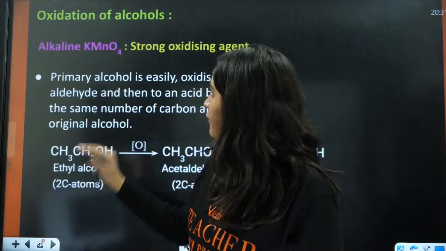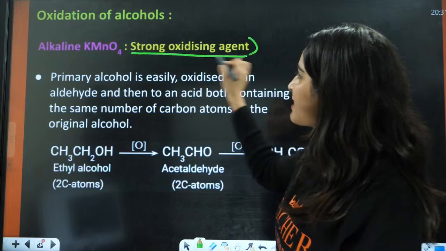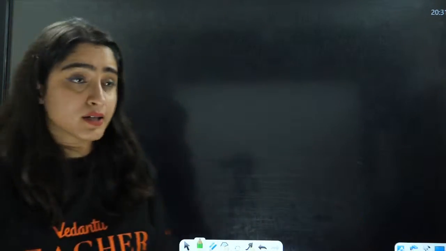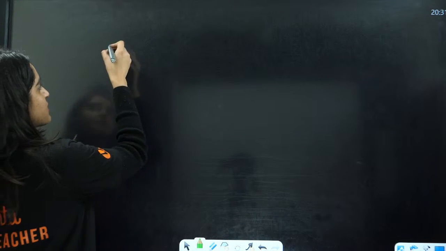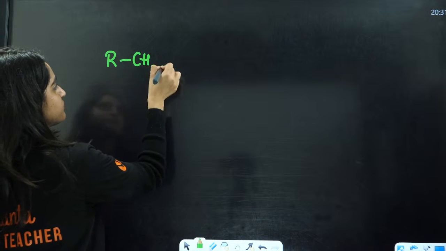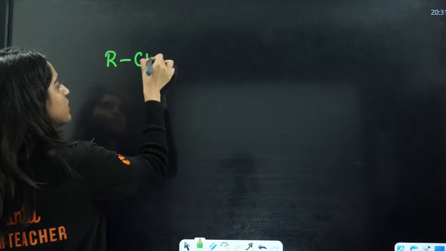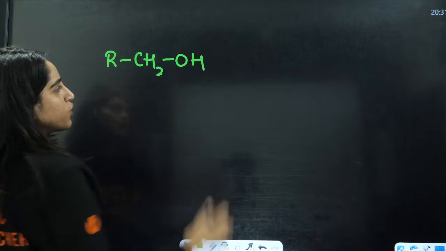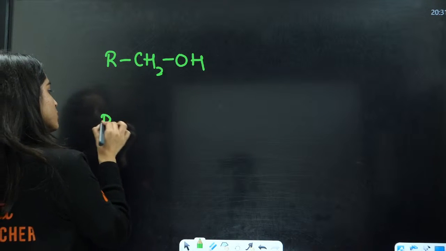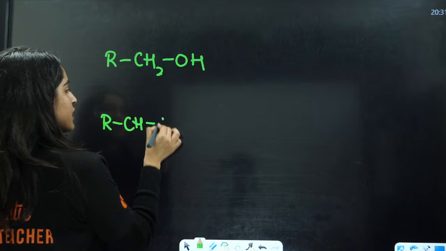For example, let us see how a strong oxidizing agent reacts. You have RCH2OH, this is a primary alcohol.